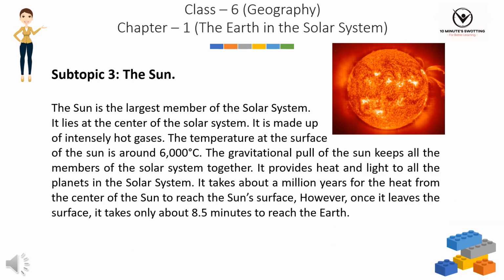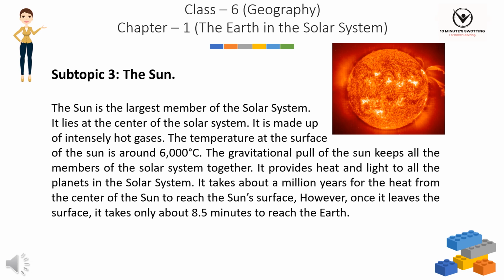Subtopic 3. The Sun. The Sun is the largest member of the solar system. It lies at the center of the solar system. It is made up of intensely hot gases. The temperature at the surface of the Sun is around 6,000 degrees Celsius. The gravitational pull of the Sun keeps all the members of the solar system together. It provides heat and light to all the planets in the solar system.